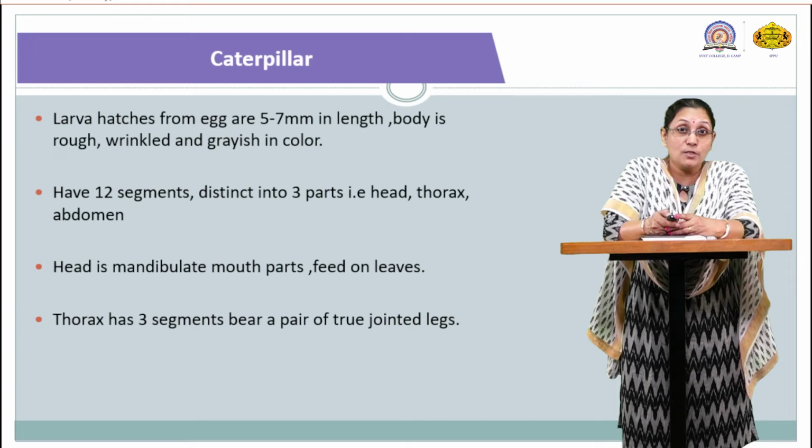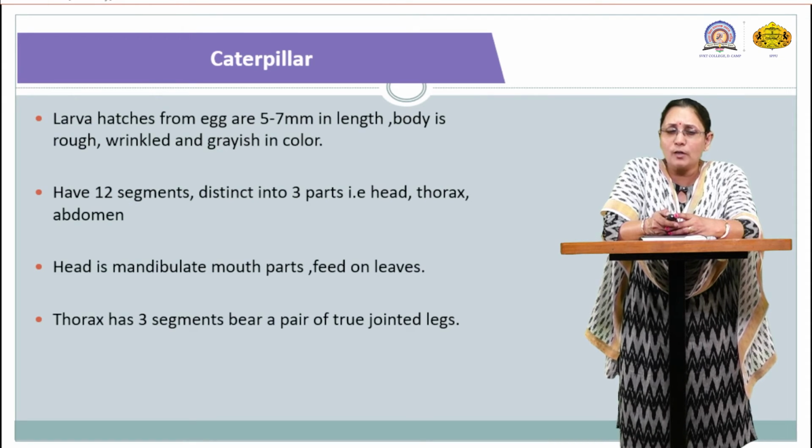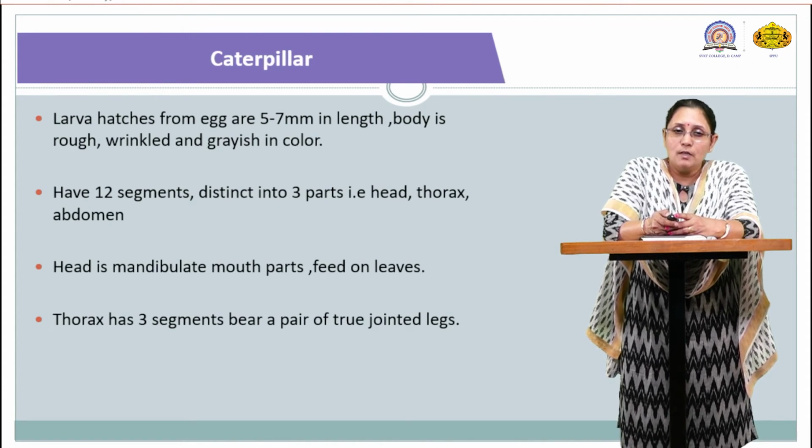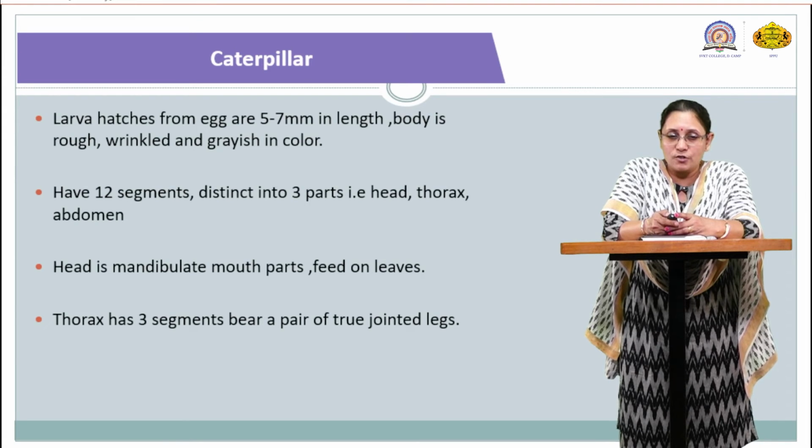So in the previous slide we saw the eggs, next to it we saw the life stages, and here the caterpillar: physiological features or appearance of the caterpillar. The larva that hatches from the egg is 5 to 7 millimeter in length. The body is rough, wrinkled and greyish in color.